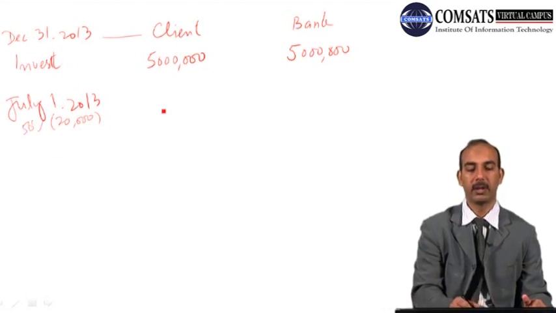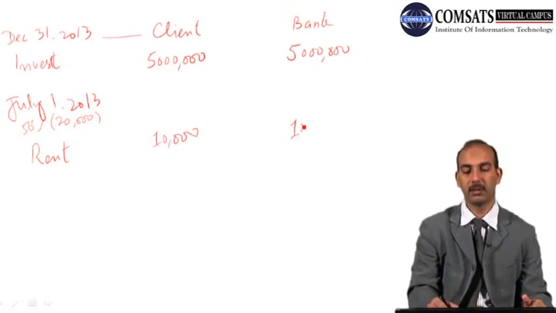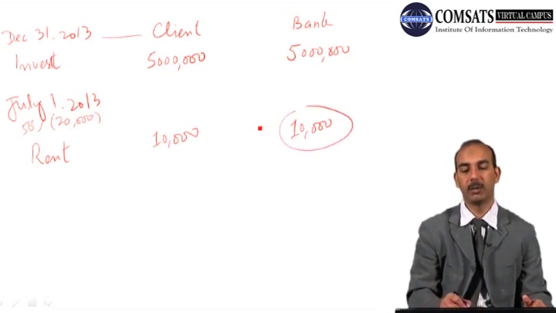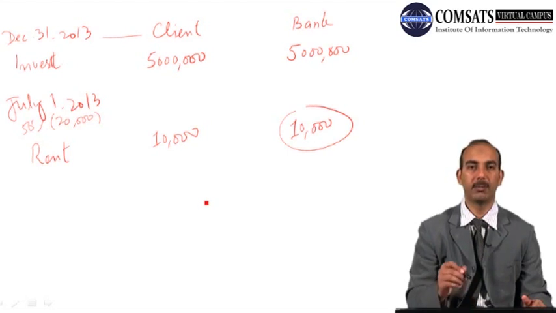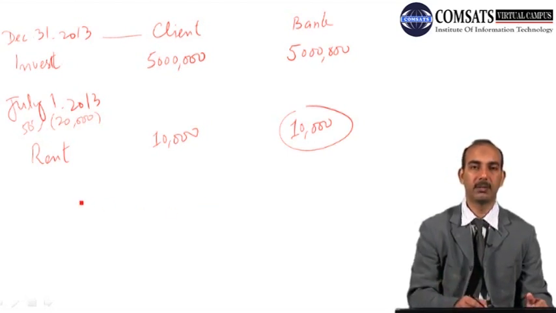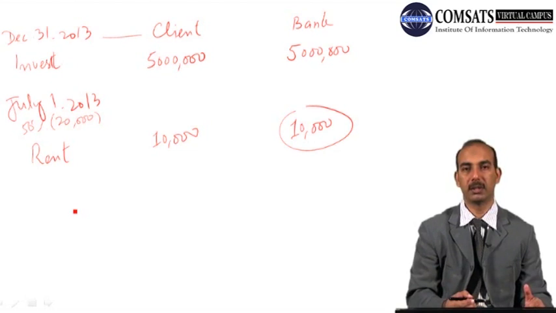In that case, rent will be determined for each party: 50% for the client, it is 10,000, and 10,000 for the bank. Now this rent will be paid to the bank by the client every month, and this practice will continue for 6 months, that is until December.